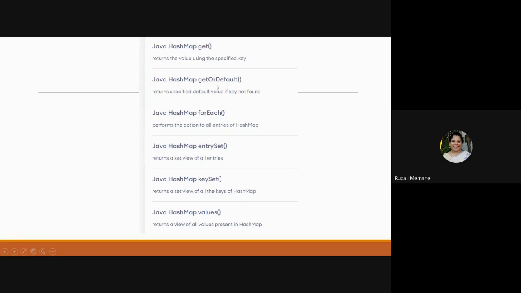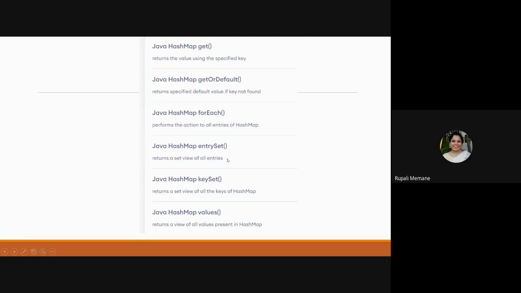Now HashMap getOrDefault returns the default value if the key is not found. So whatever default you have given, if it does not find the key, then it is going to return that default. And then forEach is basically used to run through the iteration for the collection HashMap. Now entrySet is going to return a set view of all the entries.